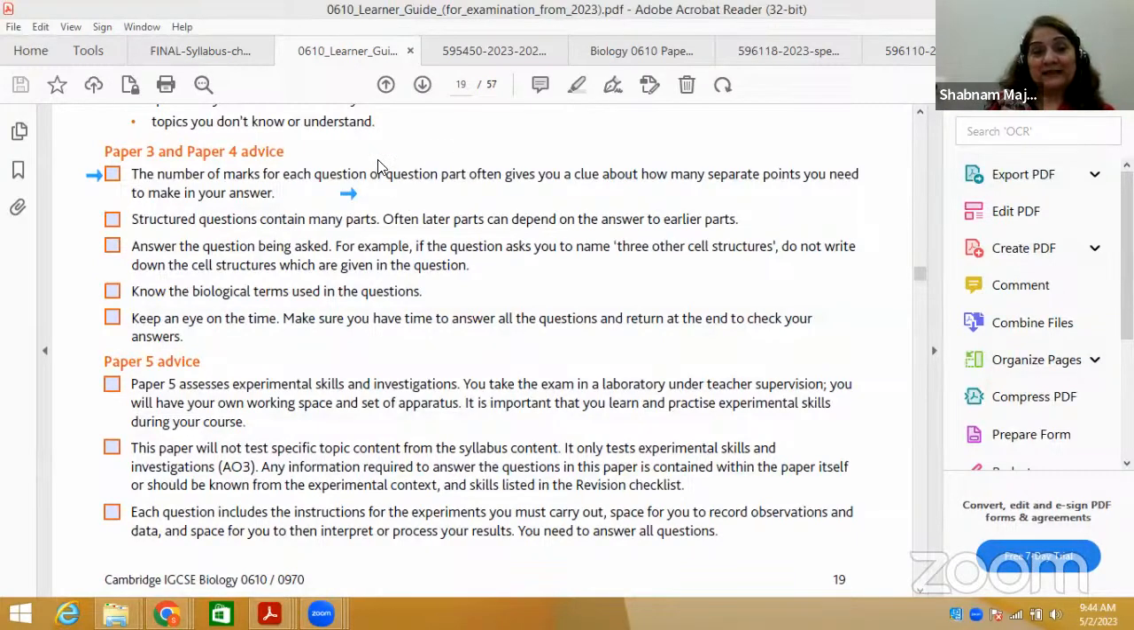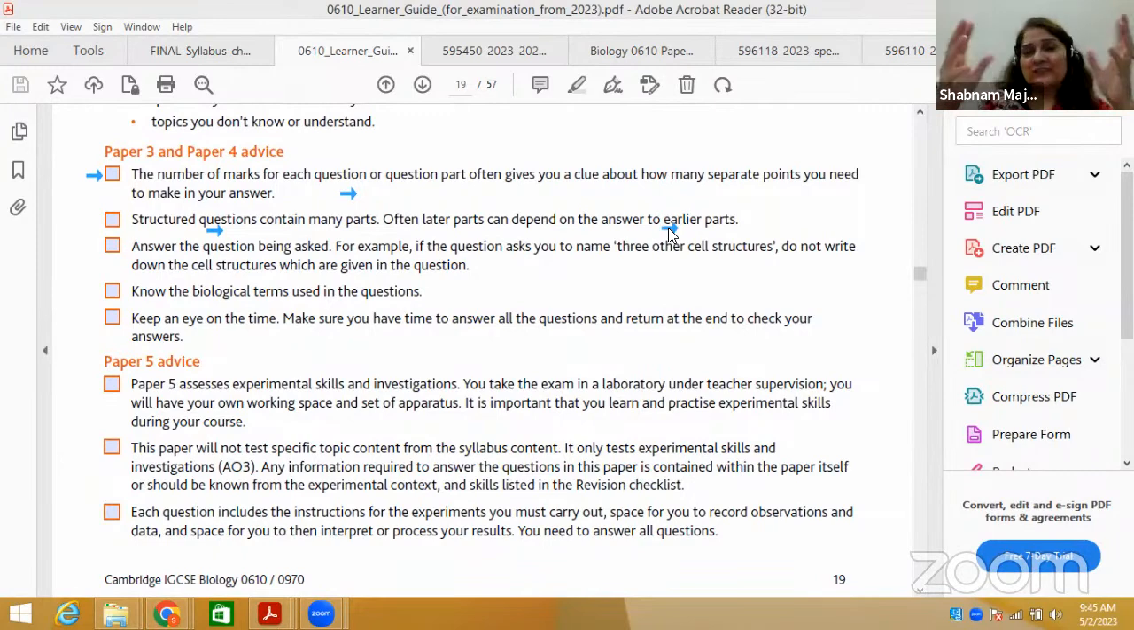That's very important. Next he's saying, structured questions contain many parts. Now, in the 5090 O-level syllabus, there are no more free response questions. Both IGCSE and O-level syllabus 5090 have only structured questions. Structured questions are the ones basically with the thinking approach. They are based on variable parts of each question with variable marks. Often later parts can depend on the answer to earlier parts.